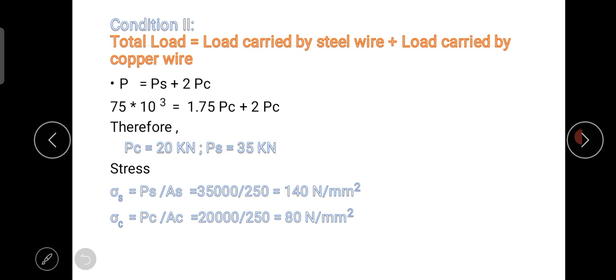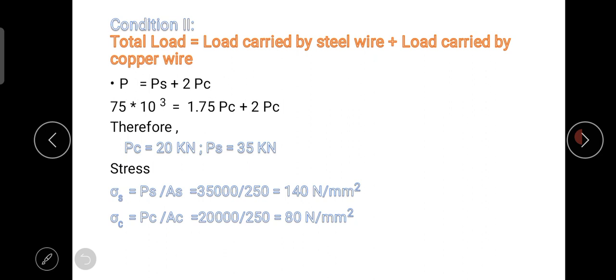So P equals PS plus twice PC. PS is for the load on the steel wire and PC is for the load on the copper wire. Now as we have two copper wires, here we take P equals PS plus twice PC.